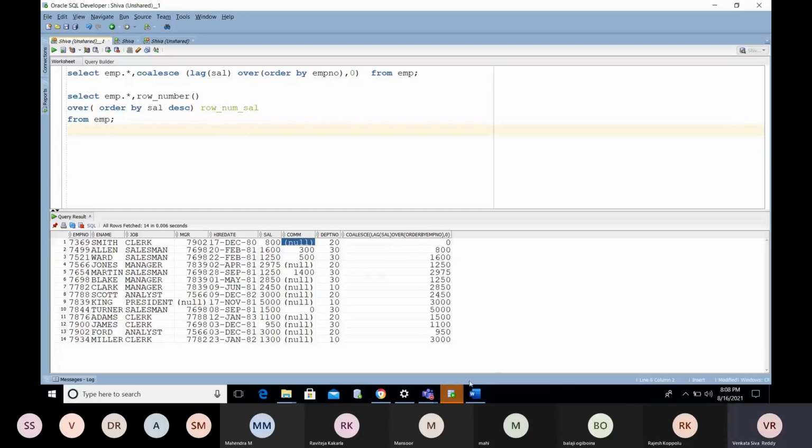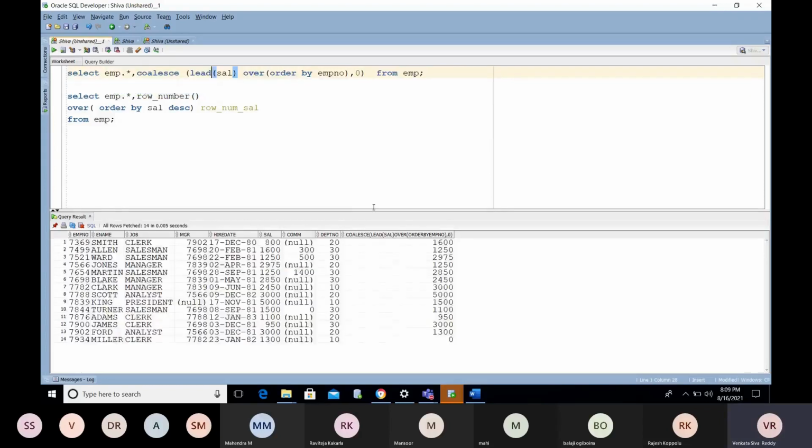Okay, what other things do we have? We have seen the lag function. Now lead. Sometimes you want to compare the future month data with the previous month. Suppose you are in the month of August and I want to compare the September value with the August month. Then I need to take the next employee information with the previous employee. Now the lead function here.